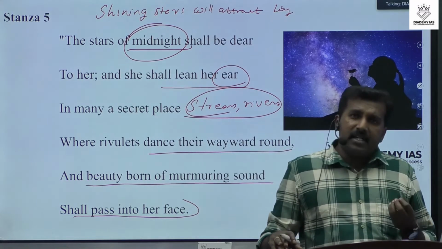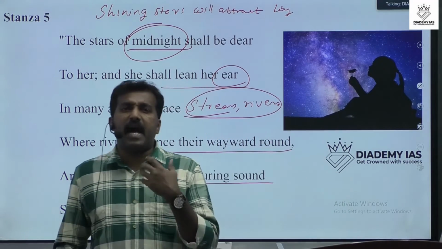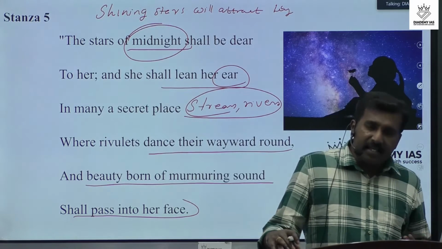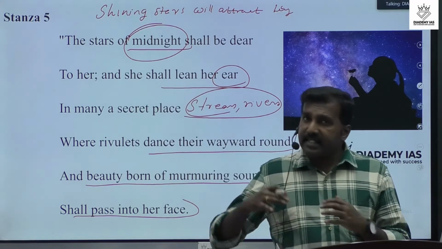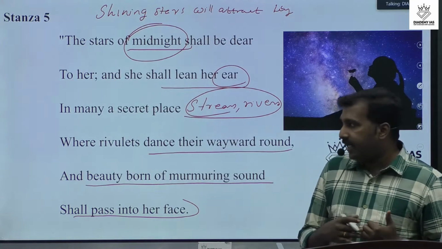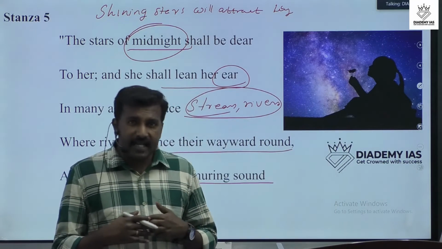The poet William Wordsworth says that these emotions will give happiness to Lucy, and indirectly the poet compares this natural beauty with Lucy, the 3-year-old child or girl.